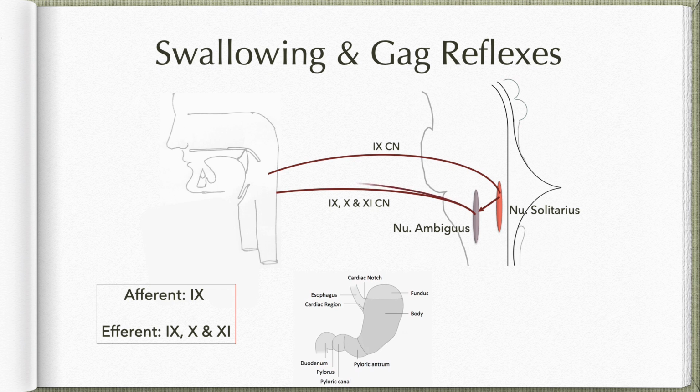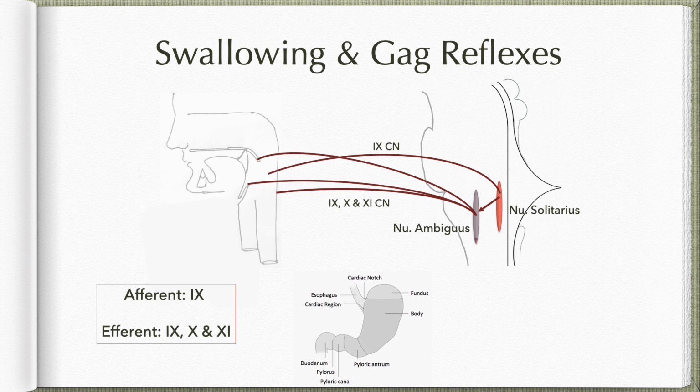Those fibers which reach the larynx will result in elevation of the larynx and closure of the glottis so that food doesn't accidentally enter into the respiratory tract. Those fibers which reach the soft palate will result in closure of the nasopharyngeal isthmus so that the food doesn't get back into nasopharynx and nasal cavity.